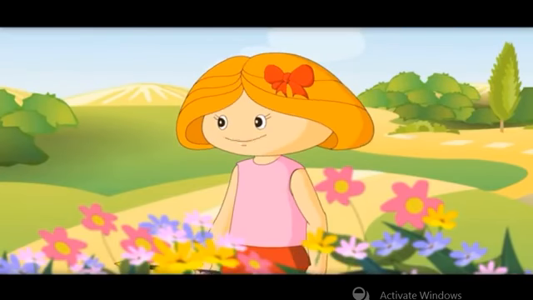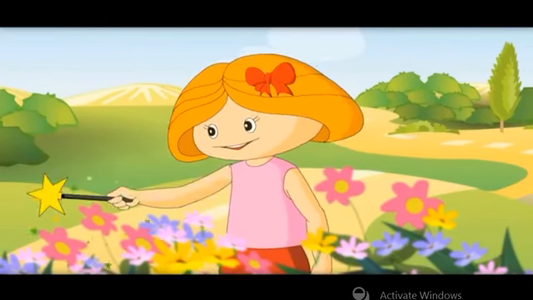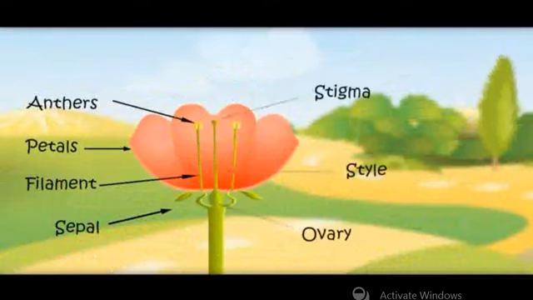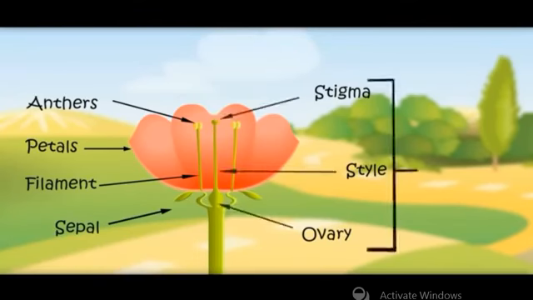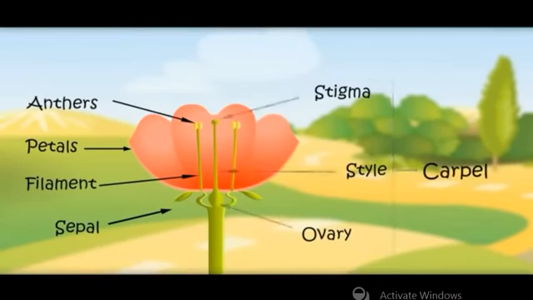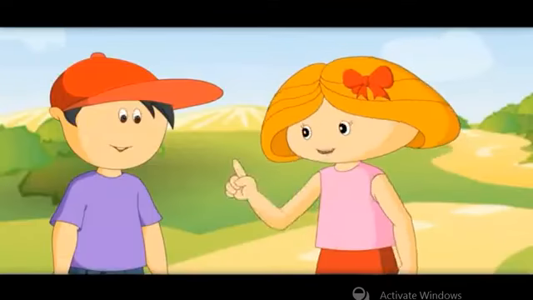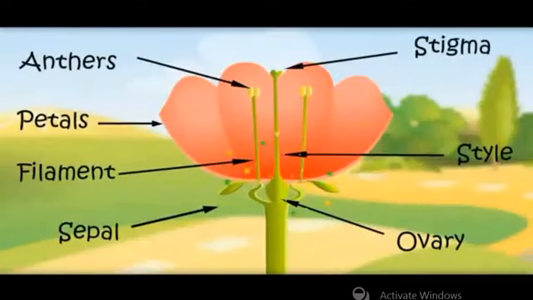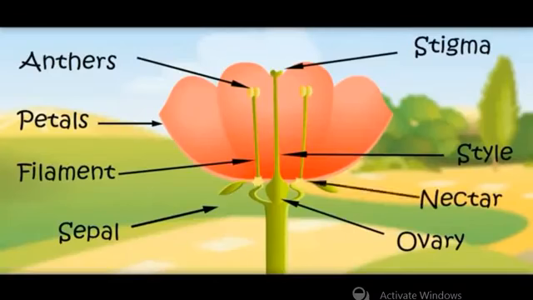Now comes the female parts. Female parts are stigma, style and ovary. Oh, I know. All these female parts are called carpel. You're right. Also put nectar here. Oh, I forgot. Here it comes.